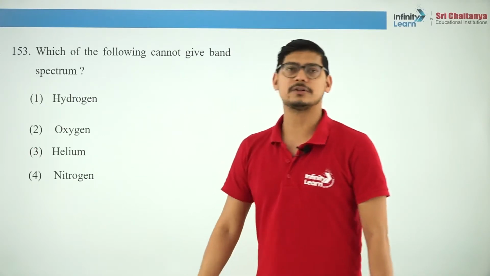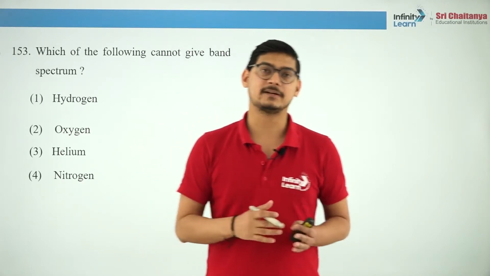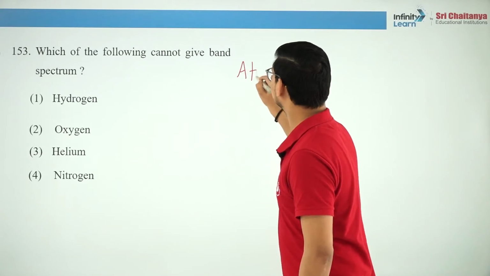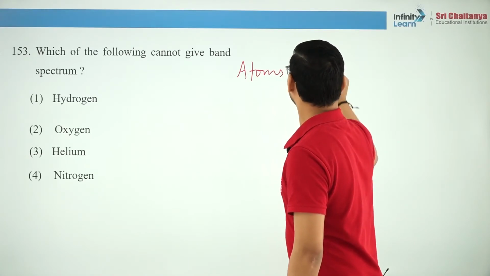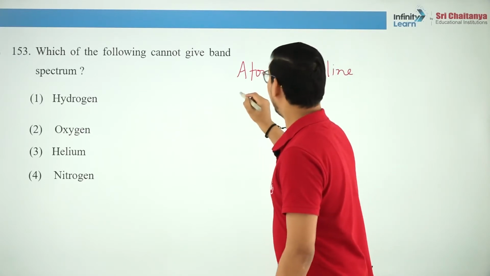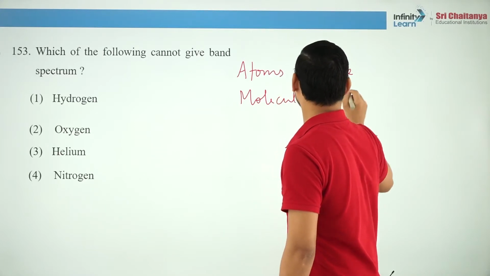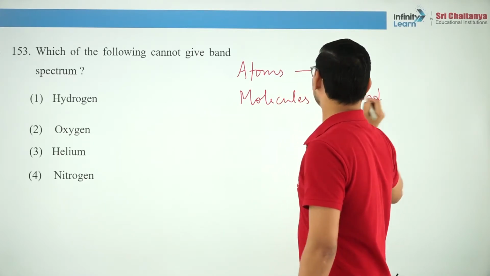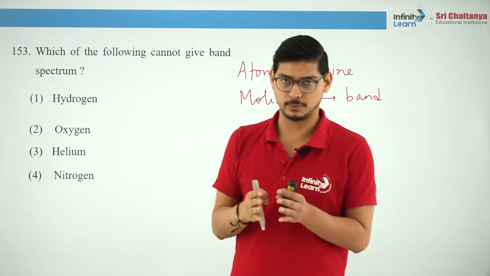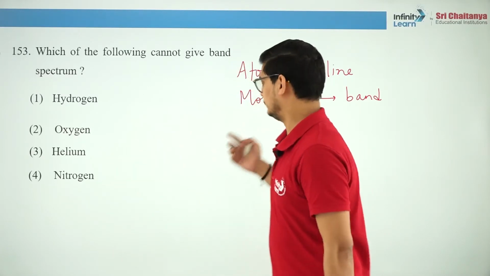Which of the following cannot give band spectrum? Do you know which substances give line spectra and which give band spectra? Let me tell you, atoms give line spectra because they have discrete energy levels, and molecules give band spectra because they have such a large number of energy levels that the energy gap between them is very small. So they give a large number of closely spaced bands.